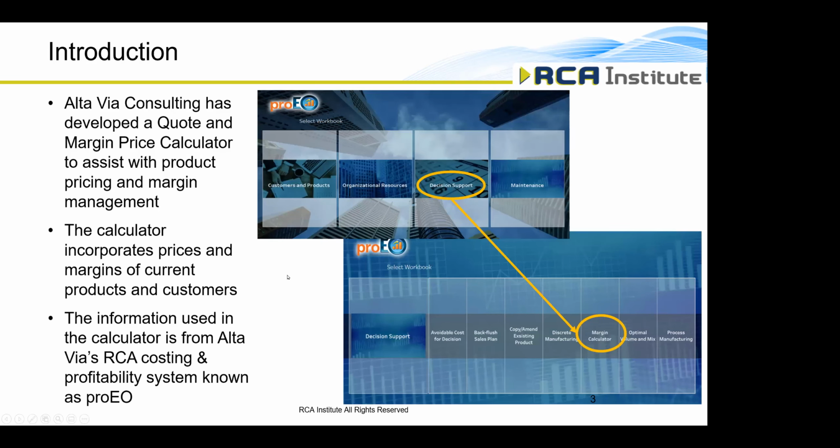All right, Alta Via Consulting has developed a quote and margin price calculator to assist with product pricing and margin management. Now, how the calculator works is it basically just incorporates all the prices and margins of current products and current customers. And the information used in the calculator is really from Alta Via's RCA costing and profitability system known as proEO. And you have a couple of our menu screens there on the right, just to give you a little visuals here on this slide.